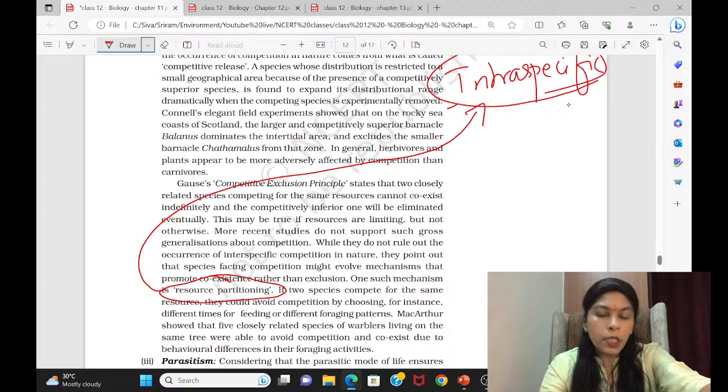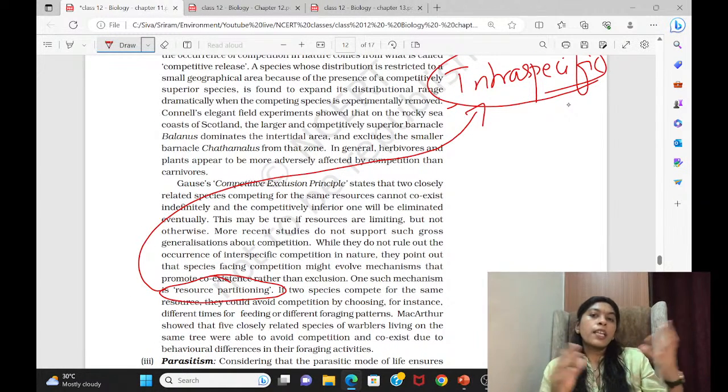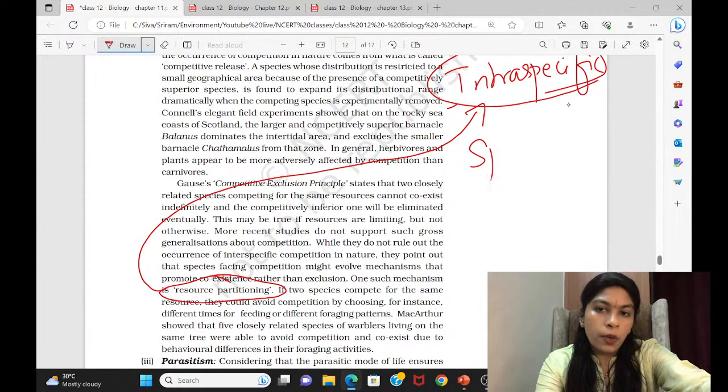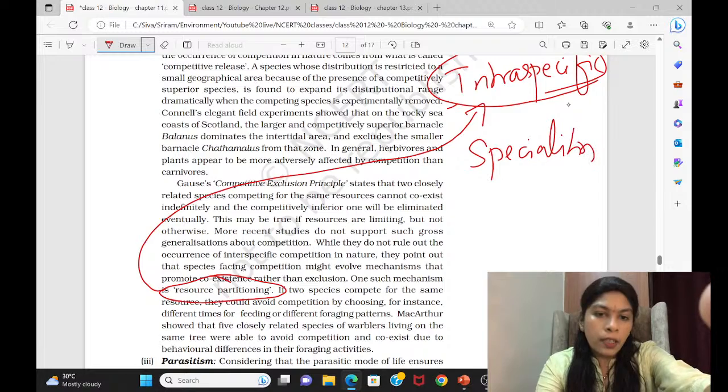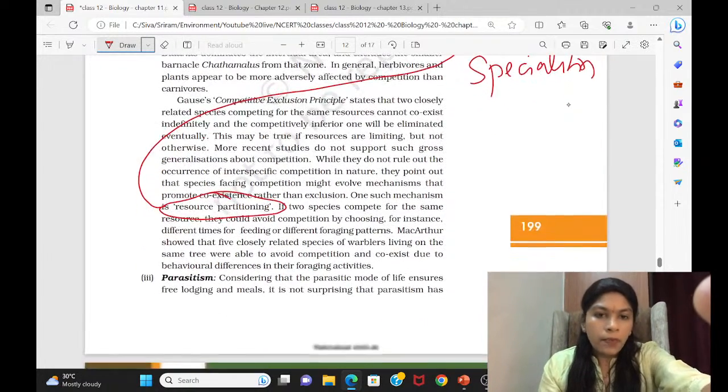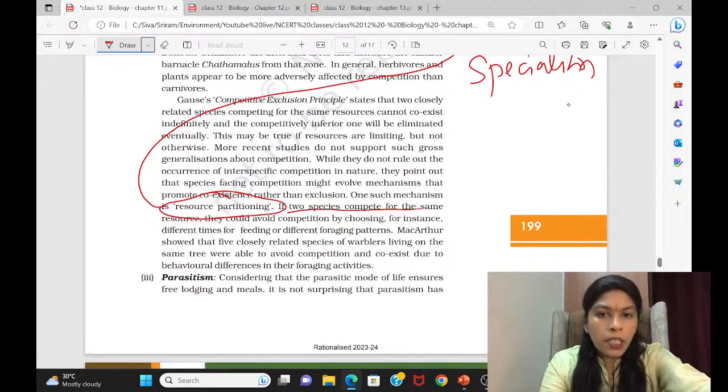We call this resource partitioning, or specialization, can occur. Specialization, okay? So specialization or resource partitioning. So that is what is written here. As you can see, if two species compete for the same resource, and